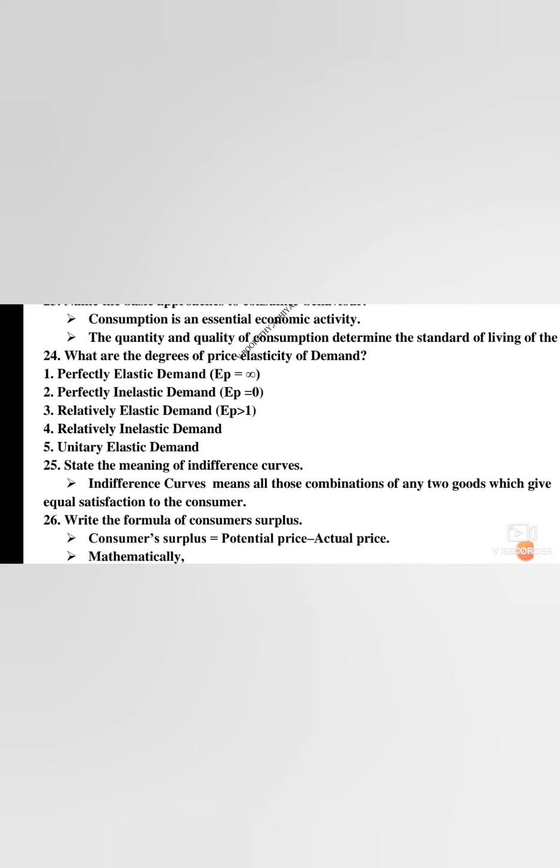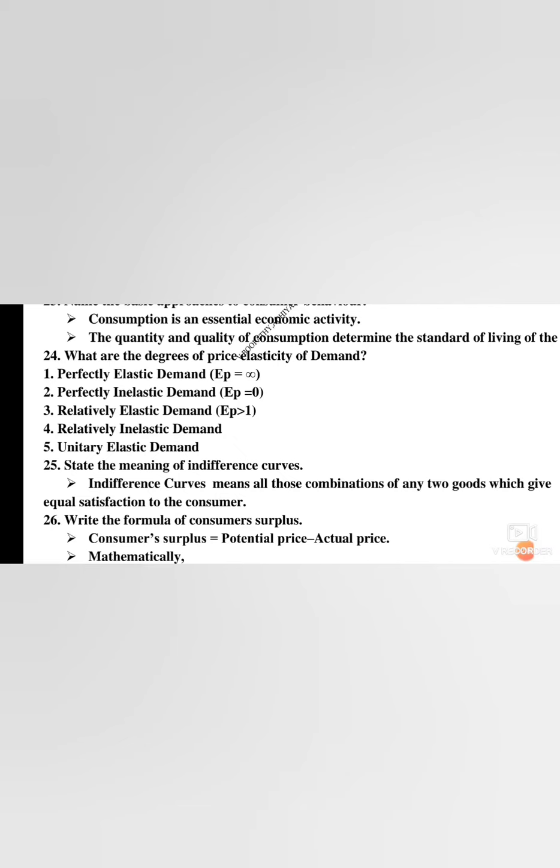Then the next one, perfectly inelastic means EP is equal to 0, where there is no change in the product and the price level will be the same. Next, relatively elastic demand means EP is greater than 1, proportionate change in demand greater than the change in price. I am repeating for you to save it in your mind.